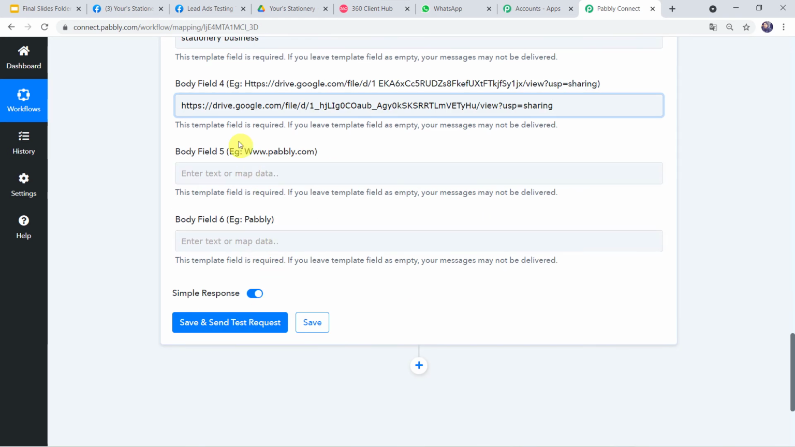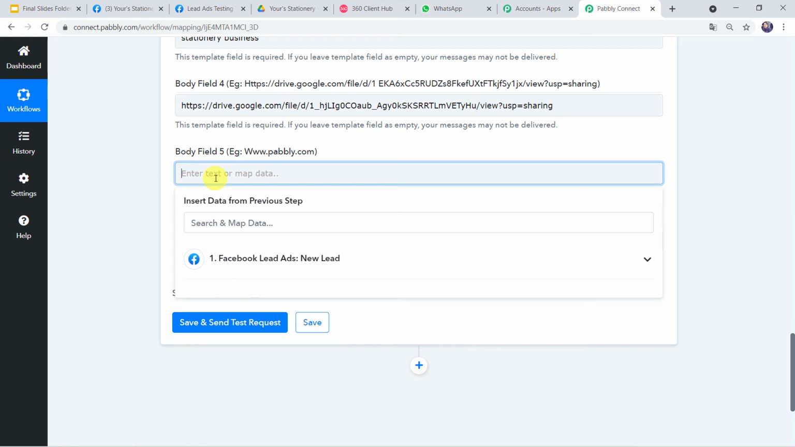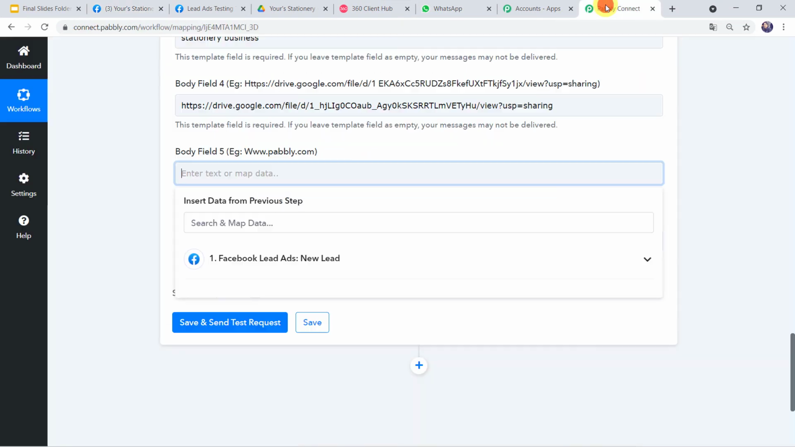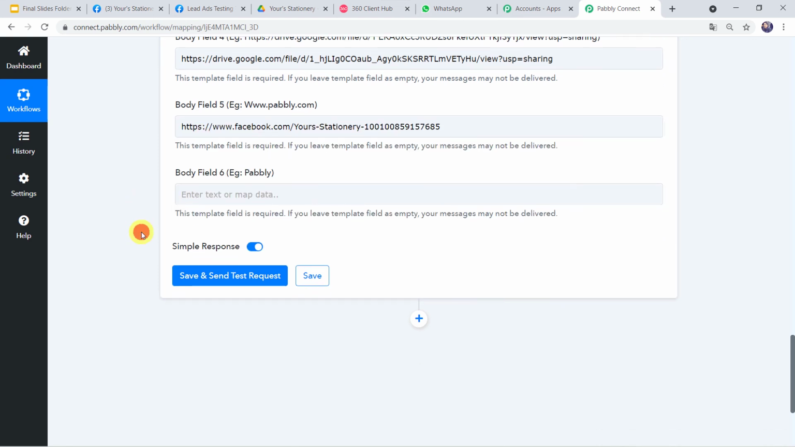Okay. Now body field 5. Here we want the website address. So here you can give your website address. For giving the website address, I'll just go to the Facebook page, and from here I'll simply copy this URL. I'll go back to Pabbly Connect and here I'll just give the website address.